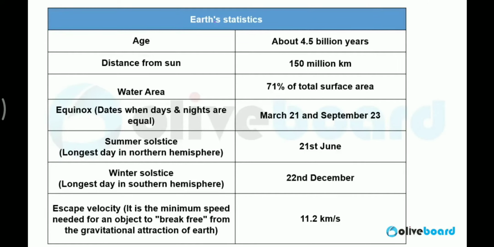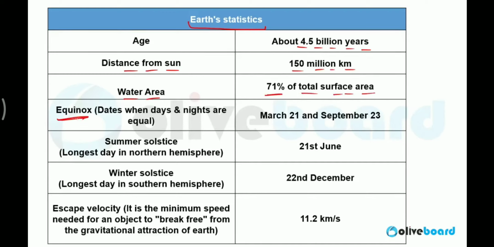Next, here I kept the earth statistics, complete statistics of the earth. The age of earth is 4.5 billion years. Distance from sun is 150 million kilometers. Water area is 71% of total area is covered by the water.